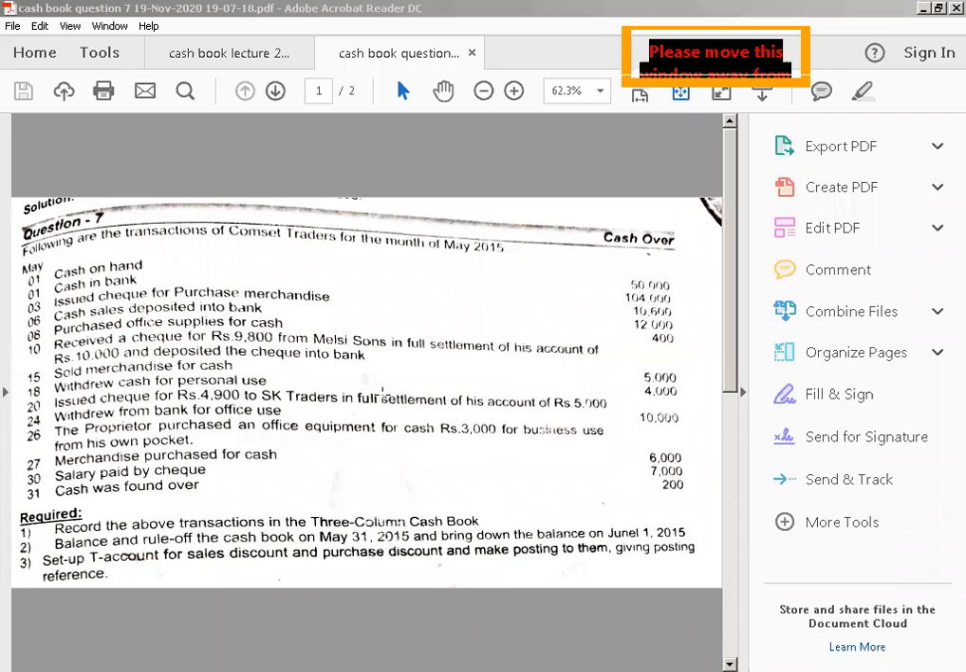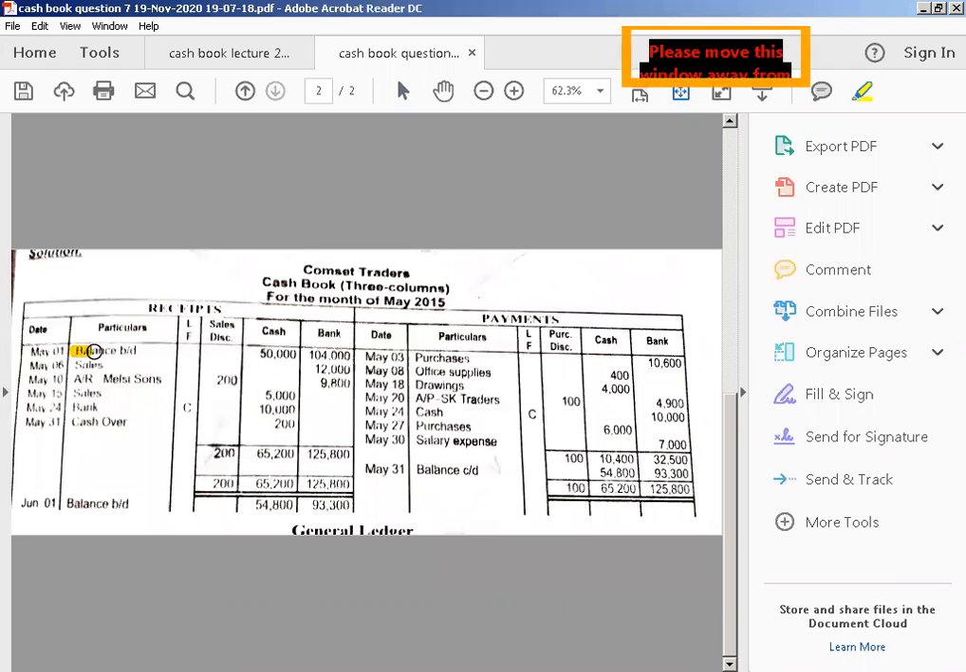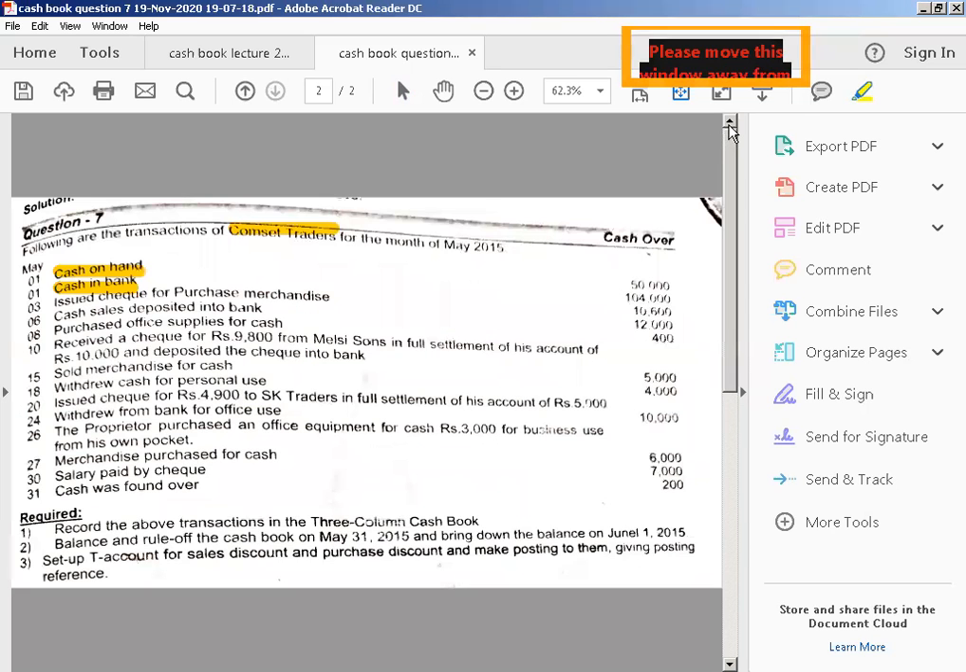Yes, girls, now proceed towards the question. The following are the transactions of Comset Traders. What you have to highlight is the name of the company, Comset Traders, and this is the month of May 2015. This is your opening balance, cash on hand. This is your closing balance, cash in bank. So cash on hand and cash in bank. Usually we record this on your receipt side, bank balance brought down. So girls, kindly solve the question with me. It will be easier for you.